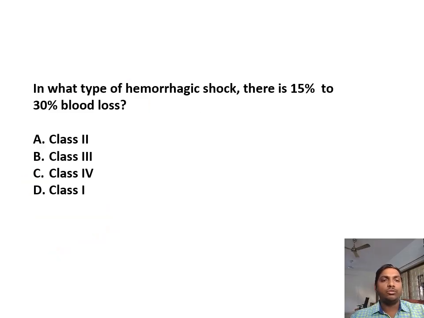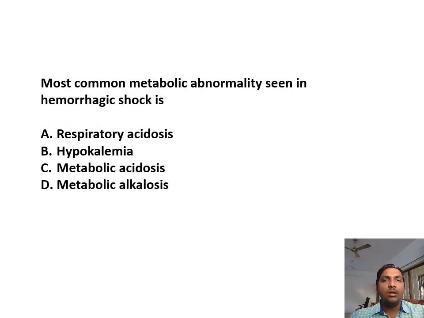Let's move on to the questions. In what type of hemorrhagic shock is there 15 to 30% of the blood loss? 15 to 30% is around 750 ml to 1.5 liter, that is seen in class 2 hemorrhagic shock. What is the most common metabolic abnormality seen in hemorrhagic shock? Any shock, acidosis, that is metabolic acidosis.